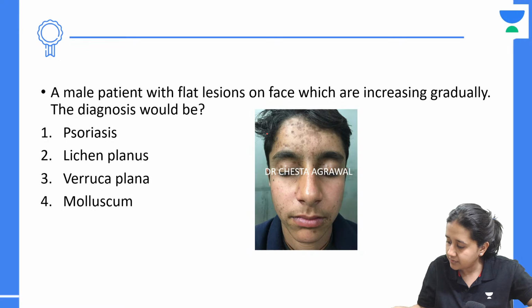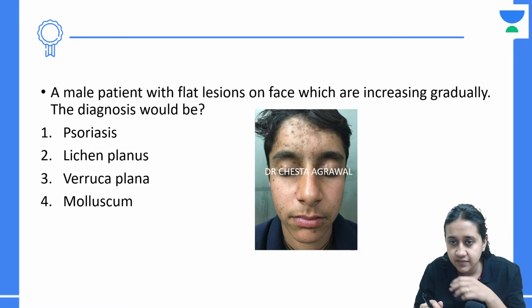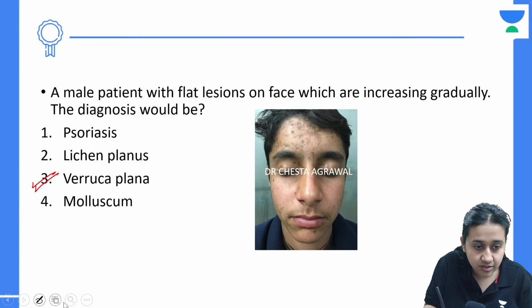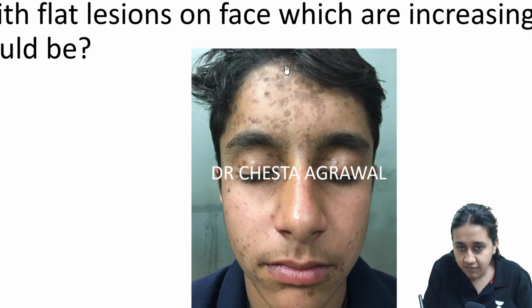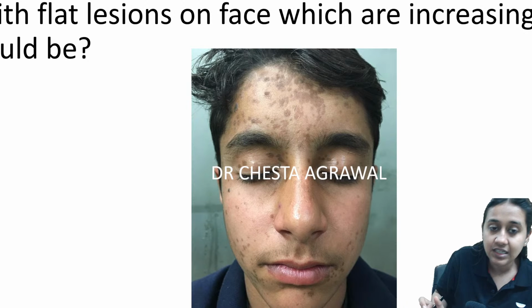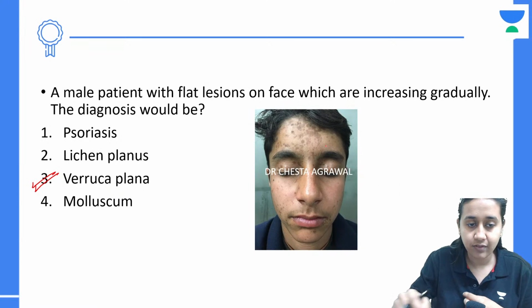What is the correct answer here? A male with flat lesions on the face which are increasing gradually, the diagnosis would be verruca plana. Just look at these lesions. They are flat-topped hyperpigmented lesions which are present in a large number. That is how plain wart or verruca plana looks like.